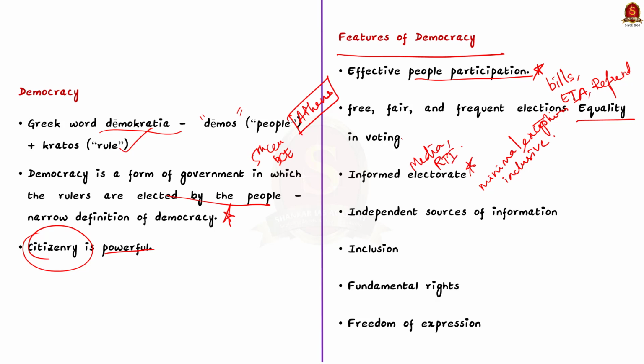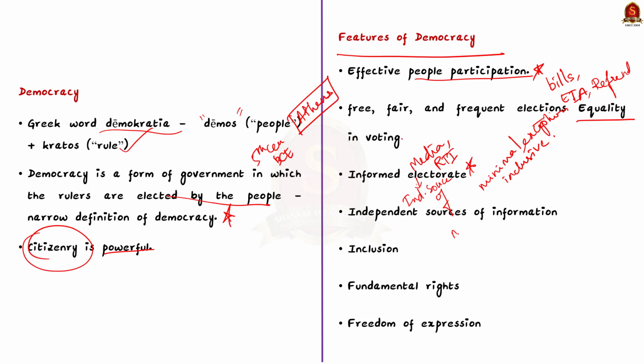This feature is closely associated with another feature, that is independent sources of information. A source of information that is not distorted will expose the citizenry to the truth. Next important feature is inclusion. See, each and every member of the citizenry is entitled to participate in democracy. This is a feature that is against discrimination and shuns majoritarianism.